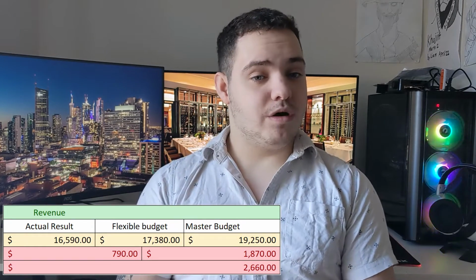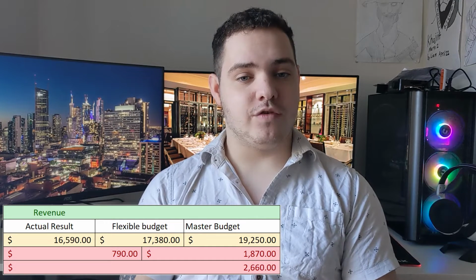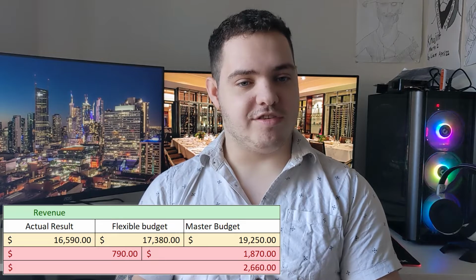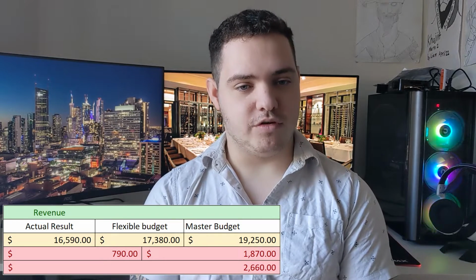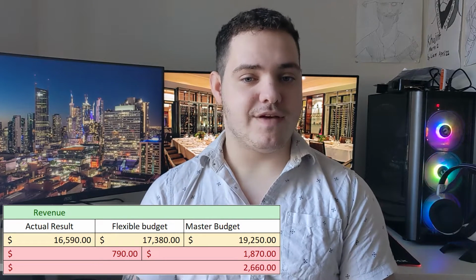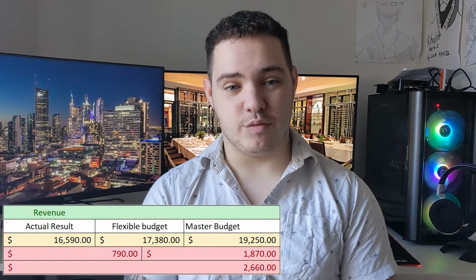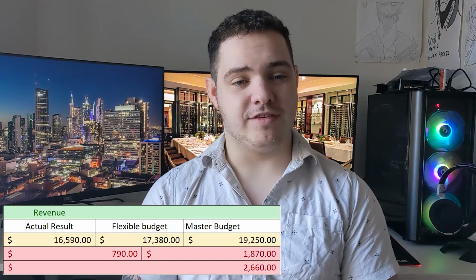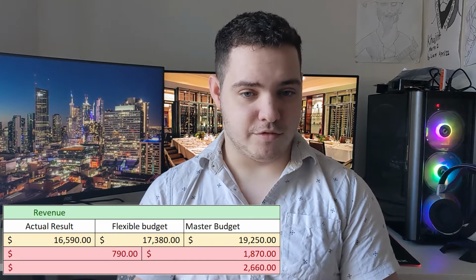As you can see, while both areas are unfavourable, our sales volume is where the majority of our revenue took a hit, with $1,870 in possible sales volume lost. There are many factors that could have possibly come into play here. For one, we could have just overestimated the success of the event, or external factors could have played a part in reducing our number of attendees.